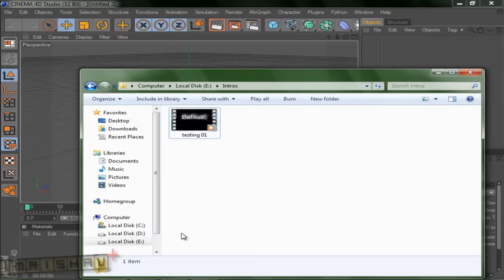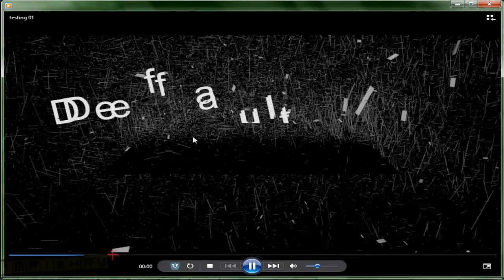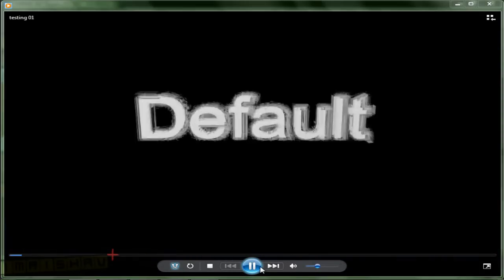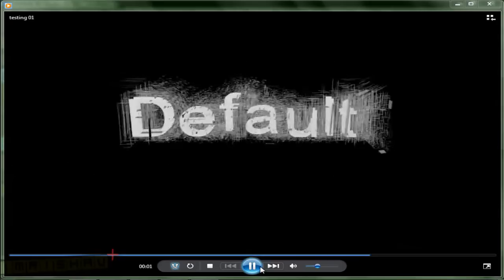So first of all I'm going to show you what the project we will be working on in this tutorial is: the explosion effect. Here is a demo preview.